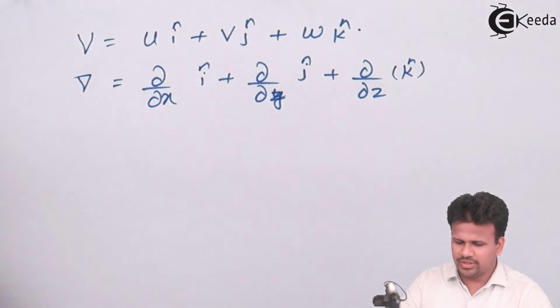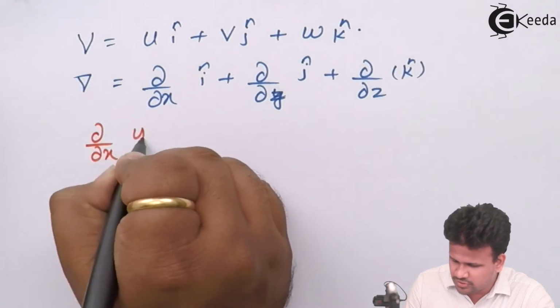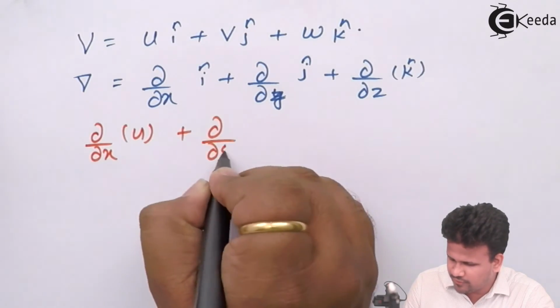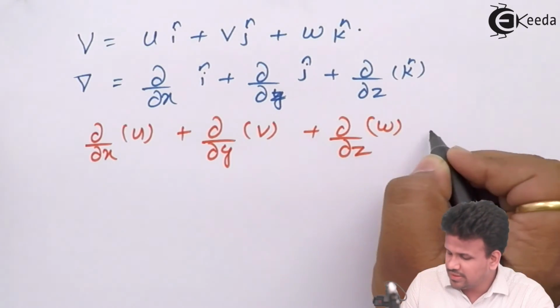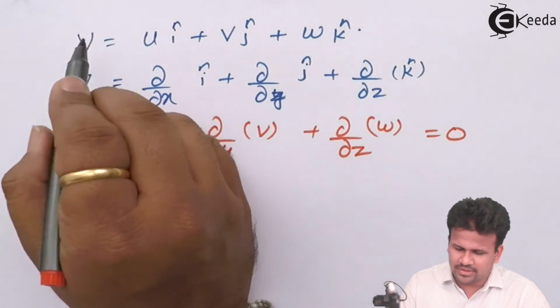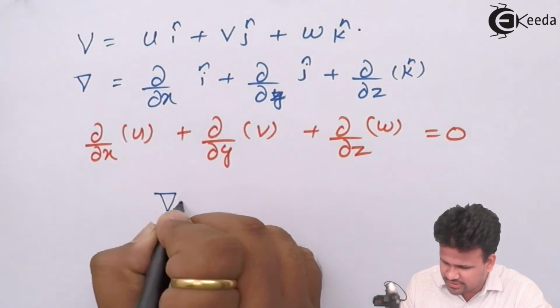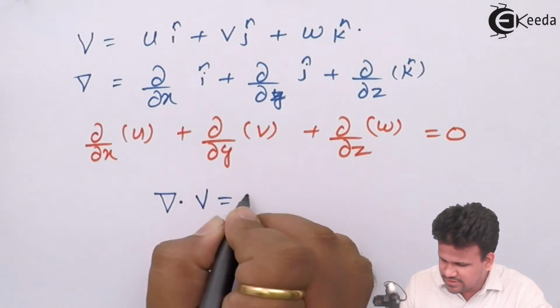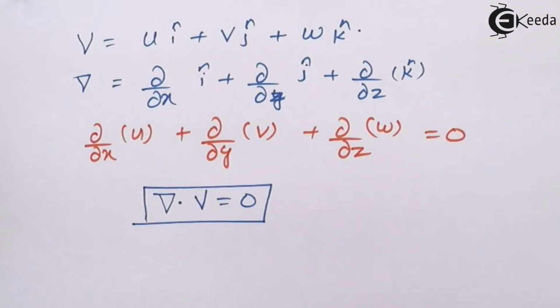Now, over here, you can write this equation, that is dou by dou x of u plus dou by dou y of v plus dou by dou z of w is equal to 0, in vector form, that is the del operator dot V. So this is a dot product of two operators, that is del dot V is equal to 0. Now, we have seen what the continuity equation is. This is in 3 dimensions for an incompressible fluid flow.